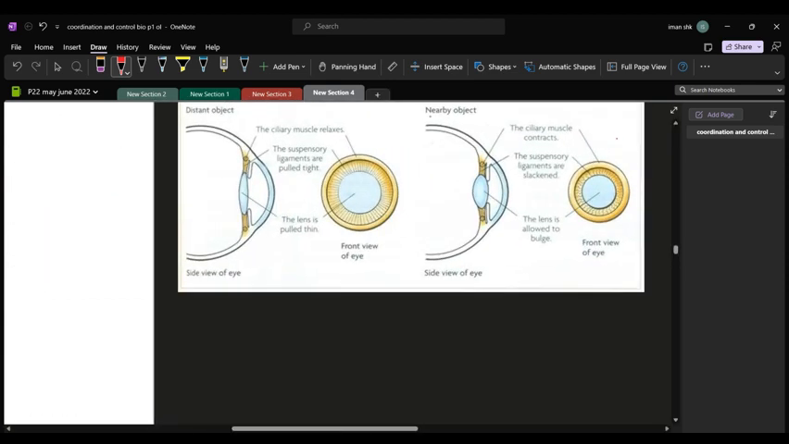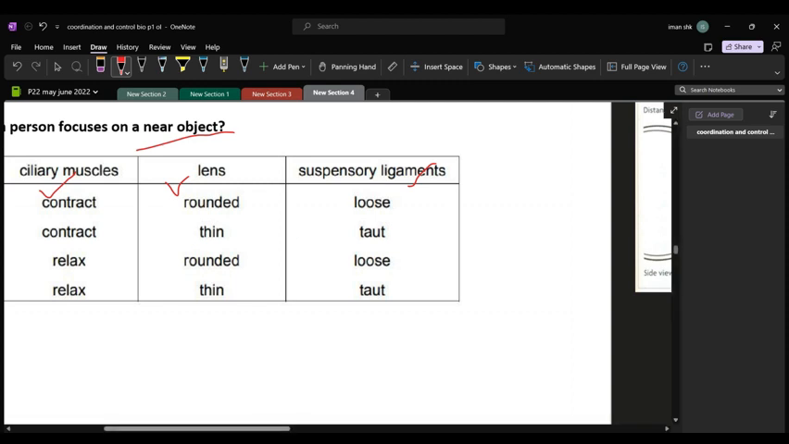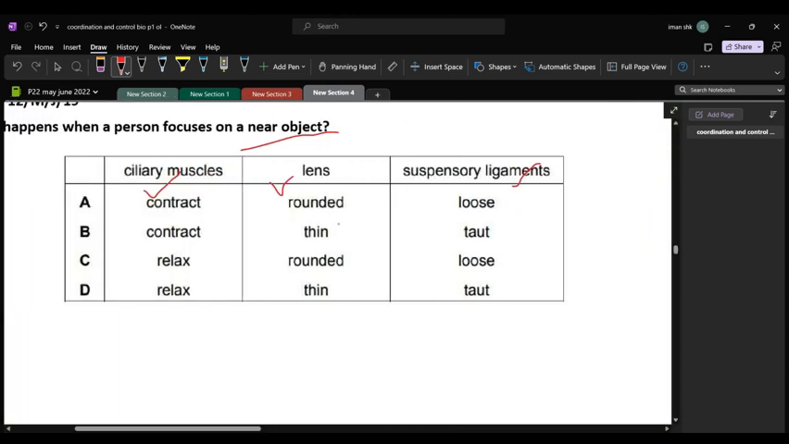When we look at a nearby object, the first thing that will be very easy for you to remember is that your lens is bulged out. Bulged out means that it is more rounded. So let's see in the options what words have been given. We've been given rounded and thin. So thin is when you look at a distant object, you can see that it has become thin. This is what's written, that the lens is pulled thin. So the options that tell the lens is rounded are A and C. So B and D cannot be our options.